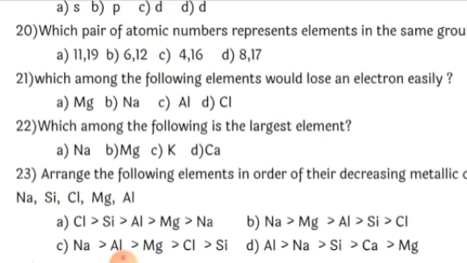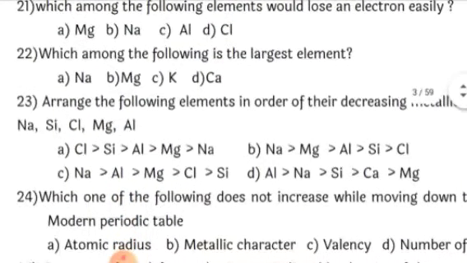Sodium can lose its one electron very easily, whereas magnesium, which has 2 electrons, will require some more energy. Aluminum has 3 electrons and will still require more energy, whereas chlorine is a non-metal and, instead of losing an electron, it gains one. It is a non-metal and its electronegativity is more. So the highly electropositive element here is sodium. The correct answer is sodium.